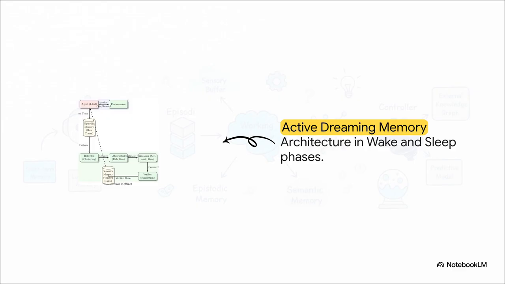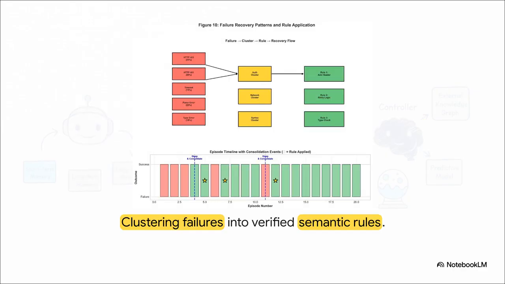In the online wake phase, the agent is interacting with its environment, doing its daily tasks, and collecting raw episodic traces of everything that happens, including all its mistakes. Then it enters an offline sleep phase. During this offline sleep cycle, a reflector module clusters the failures, like, say, hitting an API timeout multiple times. Then, a dreamer module actually generates counterfactual scenarios, simulating what it should have done.